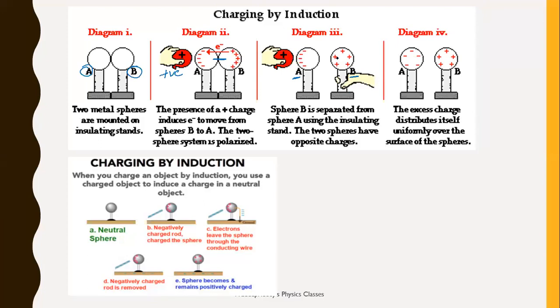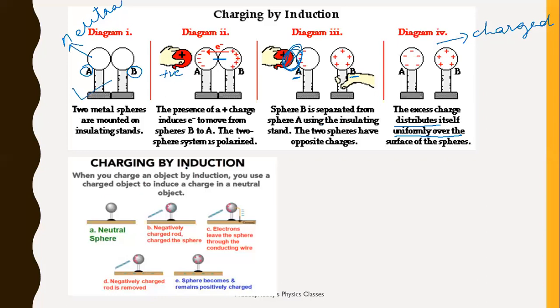Once they get separated, the total negative charge is uniformly distributed. So the two bodies get charged. Now these are charged bodies. In the beginning, in diagram 1, they are neutral, right? And in the last diagram, diagram 4, they are charged. This is the way of charging by induction. There is no physical contact between the bodies and the charged body. There is a gap over here. And this is one method where you can charge neutral bodies.